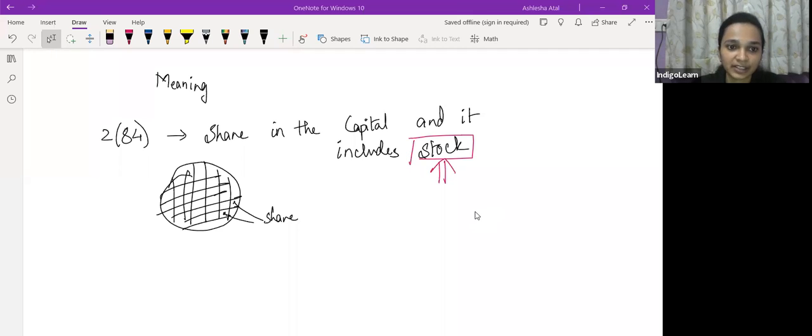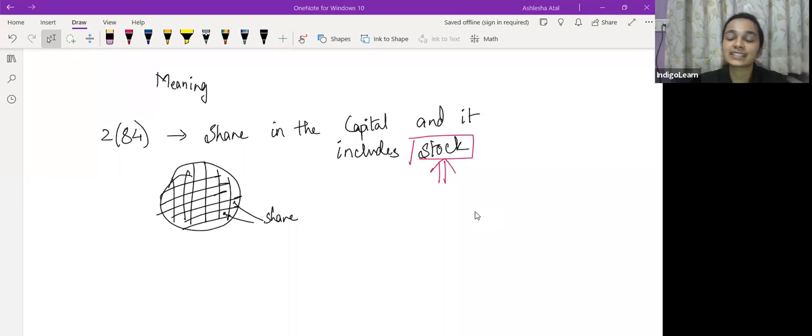Bundle of shares. Okay, correct. And is it a bundle of fully paid up shares or partly paid up shares? Now, since you are giving so many answers, तो मुझे लगा मैं एक और question पूछ लेती हूँ. It is not a stock of partly paid up shares. It is a stock of fully paid up shares.